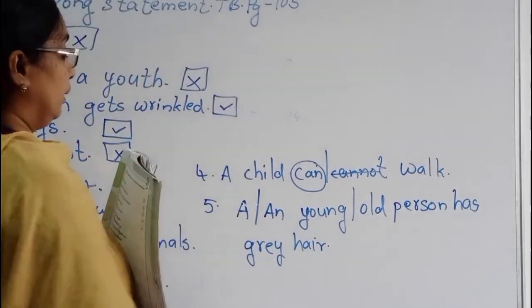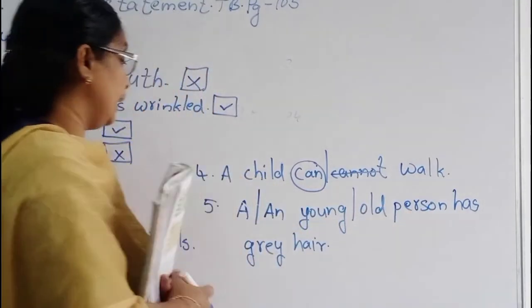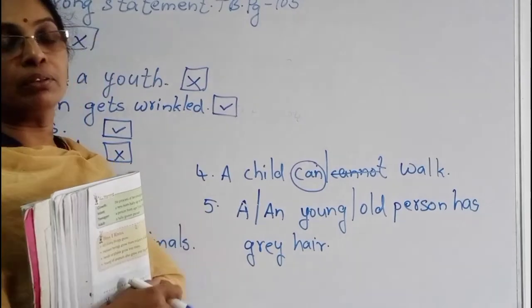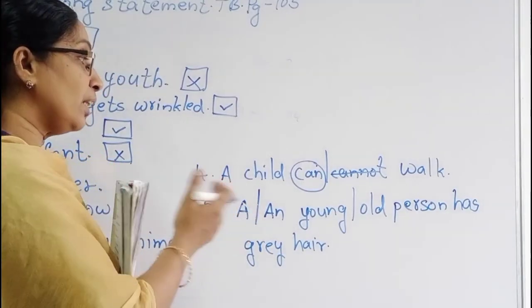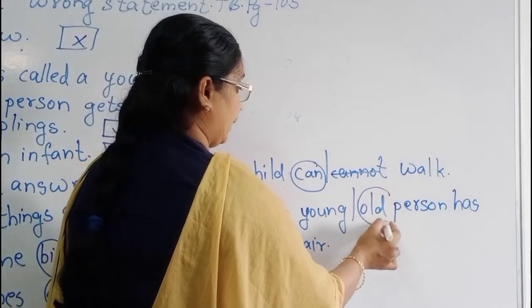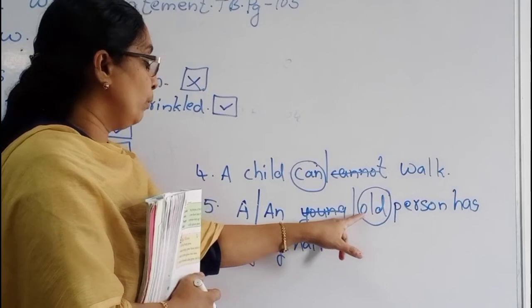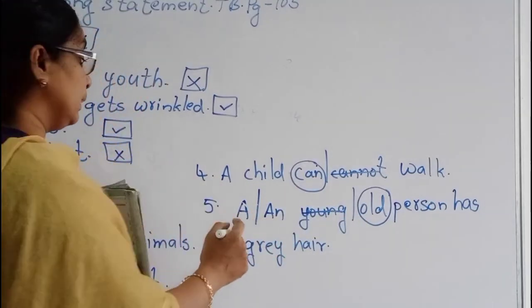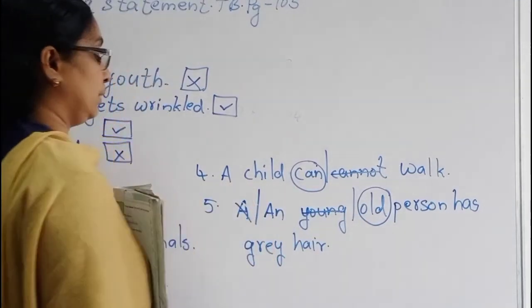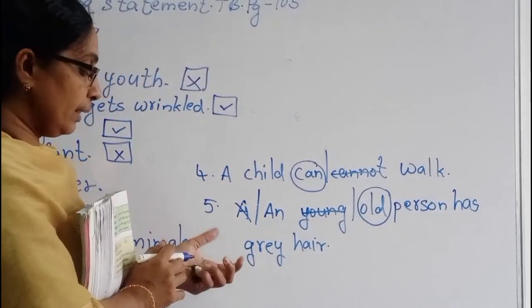Children, a or an young or old person has gray hair. Who has the gray hair? Young person or old person? Old persons. They are getting gray. Then young is cut. Here O came, so what will be this? Here A also cut. And old person has gray hair.